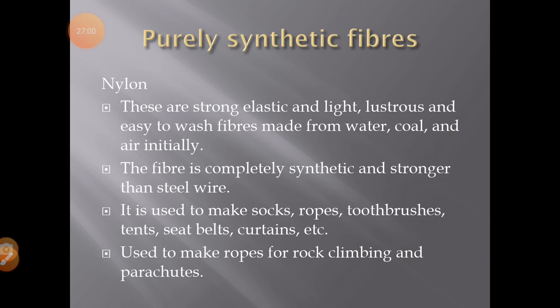First is nylon. Nylon 6 and nylon 66 are the most important fibers of the class. These are strong, elastic, light, lustrous and easy to wash fibers made from water, coal and air initially. The fiber is completely synthetic and stronger than steel wire. This fiber is very strong. It cannot break easily. It is used to make socks, ropes, toothbrushes, stands, seat belts, curtains, etc.